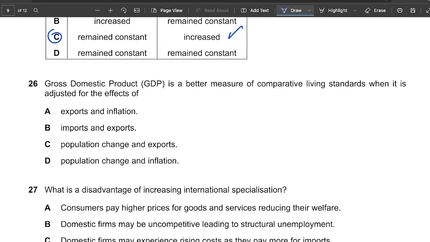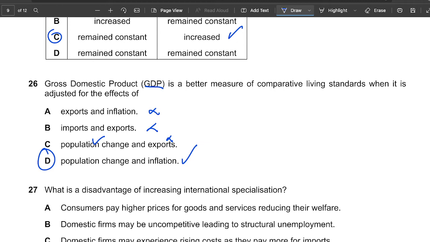Okay, the gross domestic product is a better measure of comparative living standards when it is adjusted for its effects. So it's GDP. Let's have a look at this. So gross domestic product, GDP, is a better measure of comparative living standards when it is adjusted for the effect of. Okay, so GDP, we look at what parts in GDP? We look at exports and inflation. No, that's nothing related to GDP. Imports, exports, no. Population change, yes, but not exports. We don't look at exports. Population change and inflation, yeah. Okay, so population change, we look at GDP.